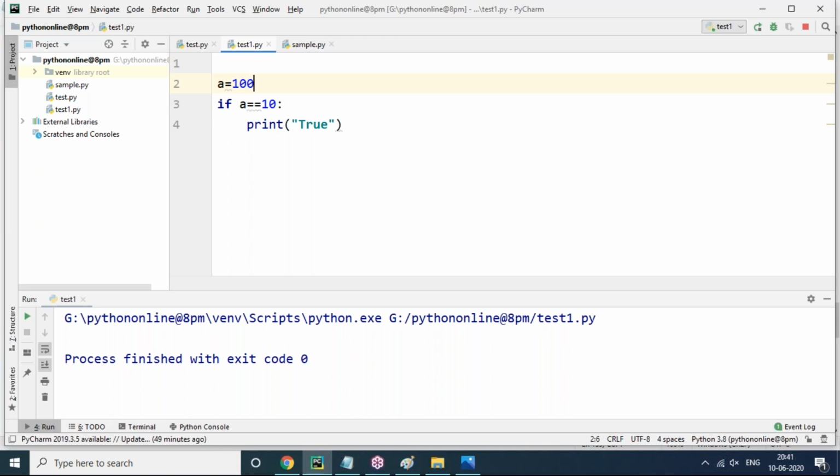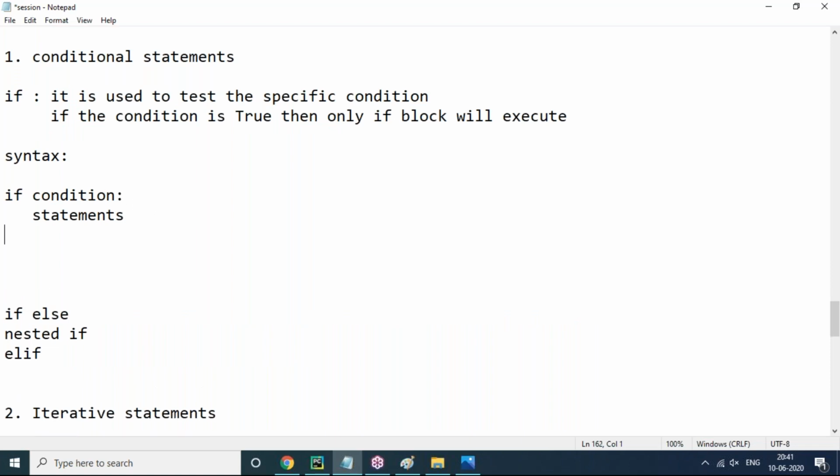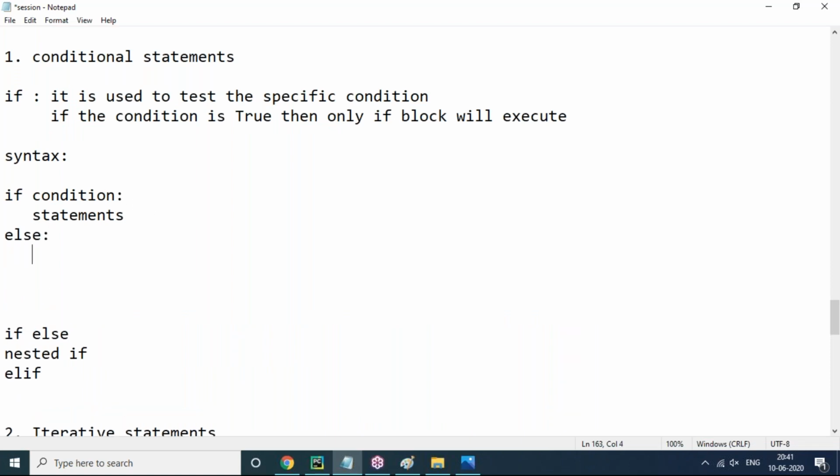But even in the case where the if condition is false, if I need to show something to the user, then we can use the else block. That's what if-else is here. Like the if, only the else block will be there. Else, then statements. Any statements we can use.